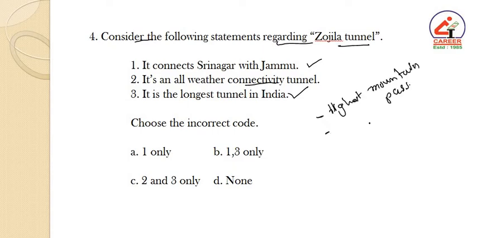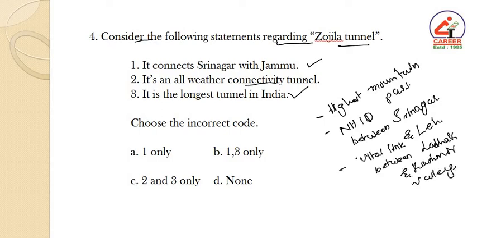It is located on NH1D between Srinagar and Leh in the western section of the Himalayan mountain range. It provides a vital link between Ladakh and the Kashmir Valley. It is generally closed in the winter due to heavy snowfall and avalanches, cutting off the Ladakh region from Kashmir. Hence, the Cabinet Committee on Economic Affairs approved the construction of the tunnel to provide all-weather connectivity.